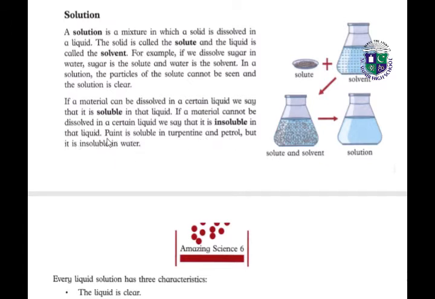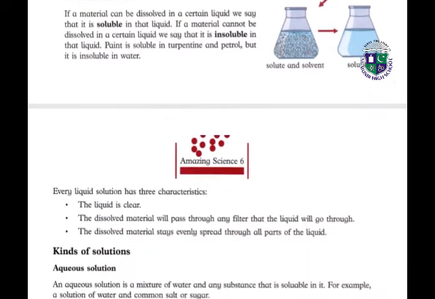If we mix paint in water, it will not be dissolved in the water. It will be insoluble. And paint is soluble in petrol and other solvents of this type.